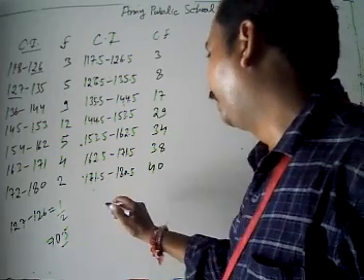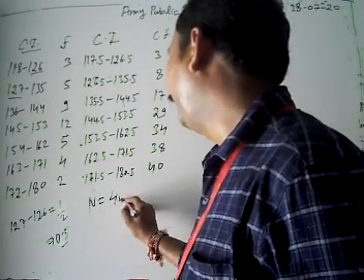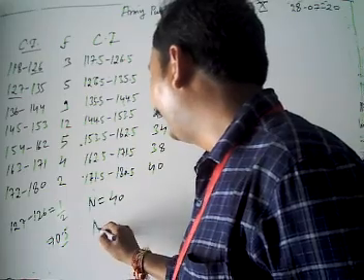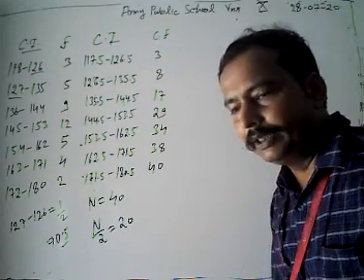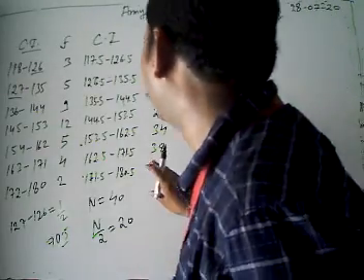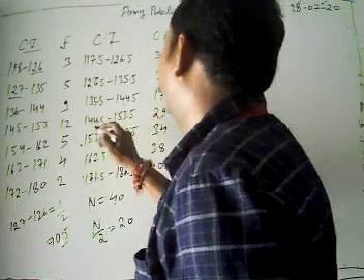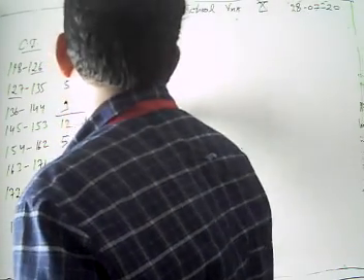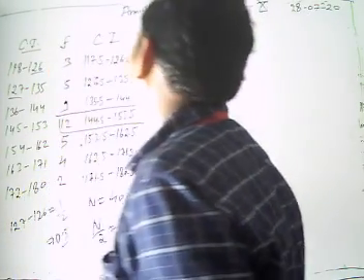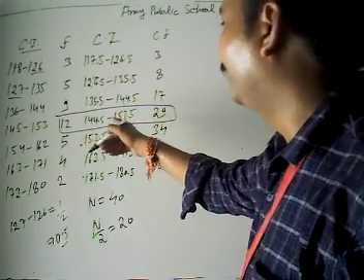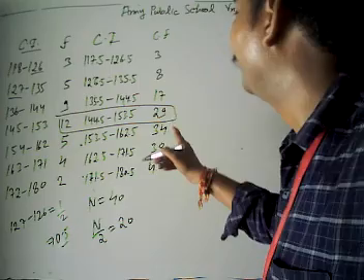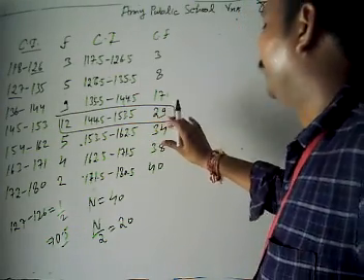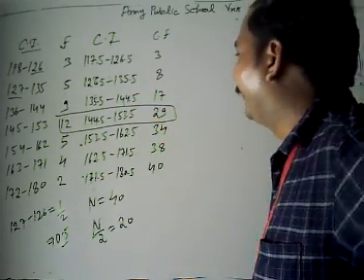Now our n is 40, then n by 2 is 20. We have to find our median class, checking where our 20 lies. Obviously this 20 lies in the class having frequency 12, class interval 144.5 to 153.5, and the cumulative frequency is 29. Now we get our median class.